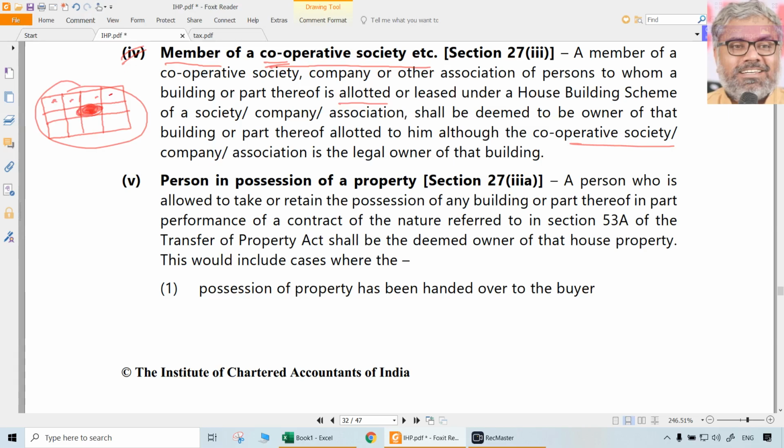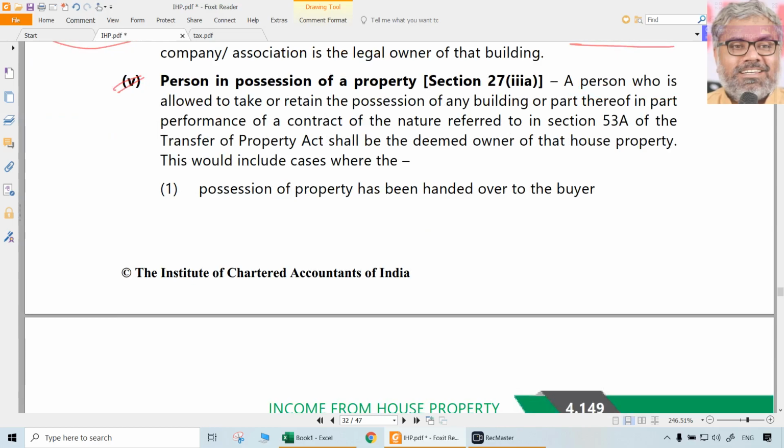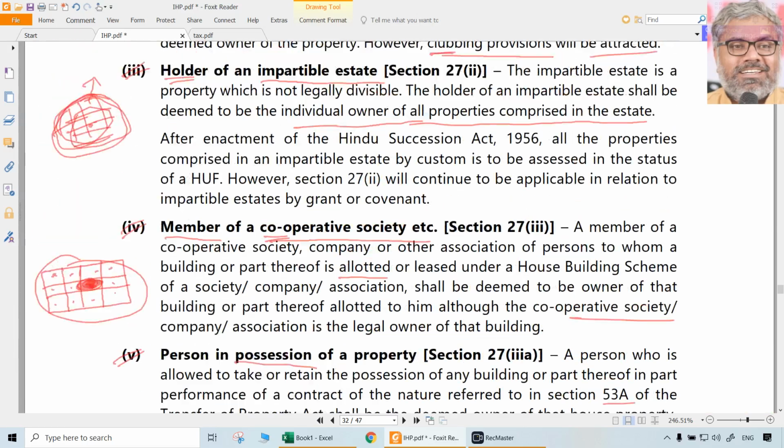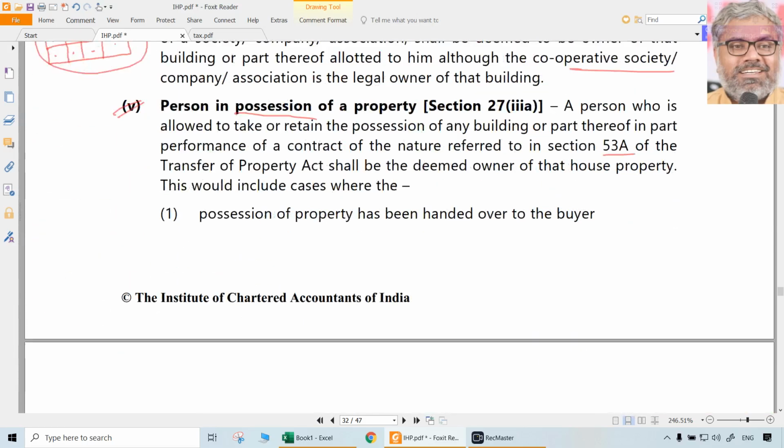Like that, everybody individually will be the owners of those properties. Though those will be deemed owners of the properties, though they may not be legal owners. That's another situation of deemed ownership. A person in possession of a property for more than 12 years generally is considered to, sorry, this is different, that is another one. This possession of the property is called part performance of the contract. There are a lot of other things, the Transfer of Property Act, the Hindu Succession Act. We don't need all that. Simple logic you have to understand.